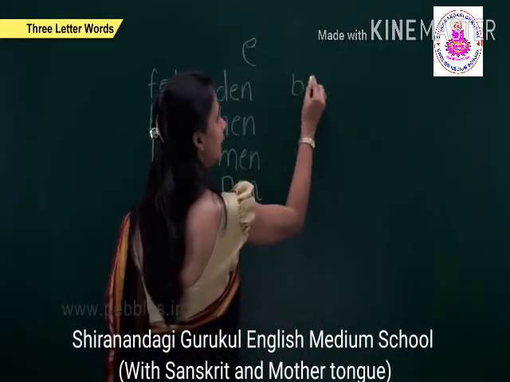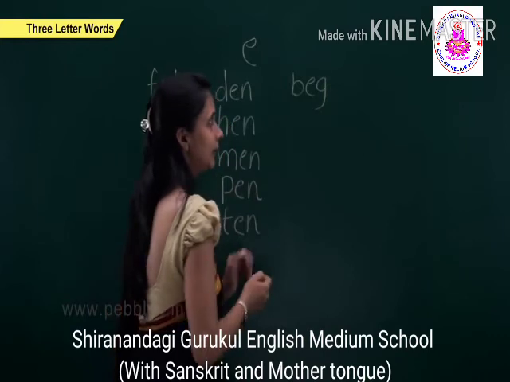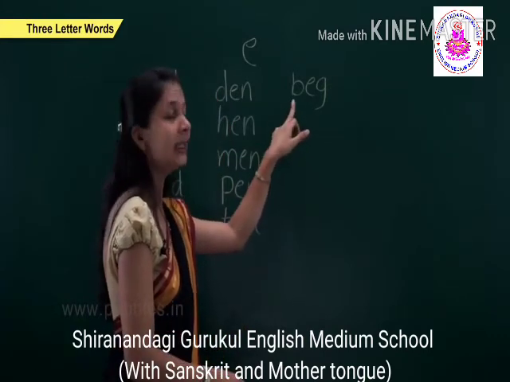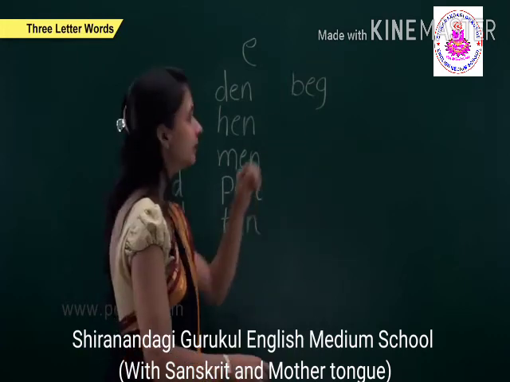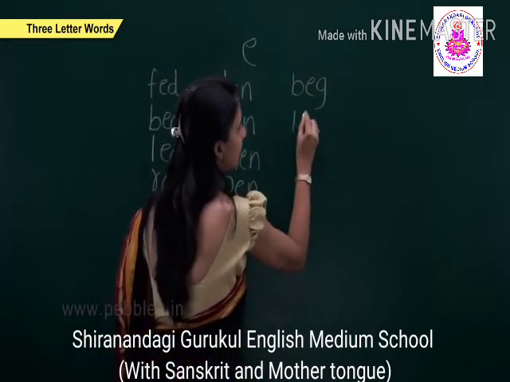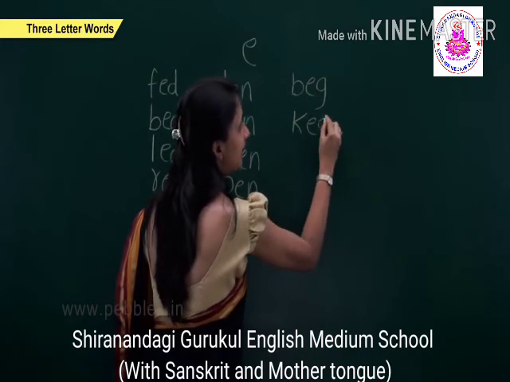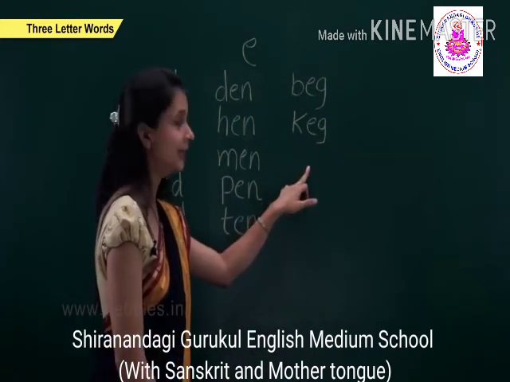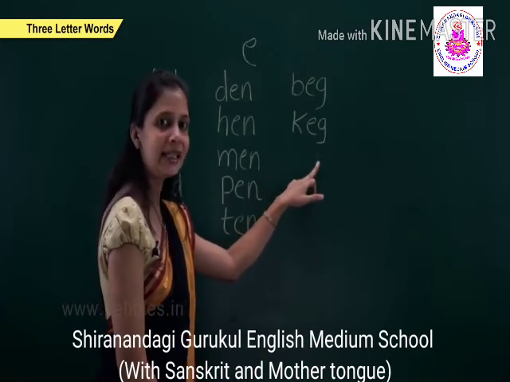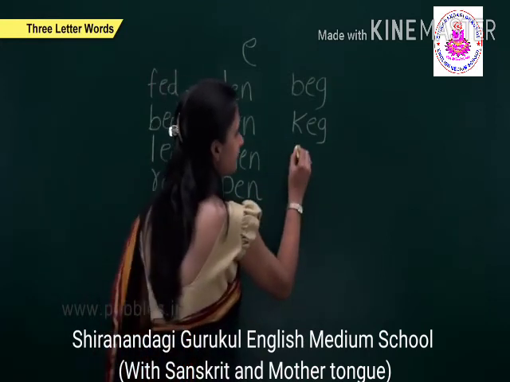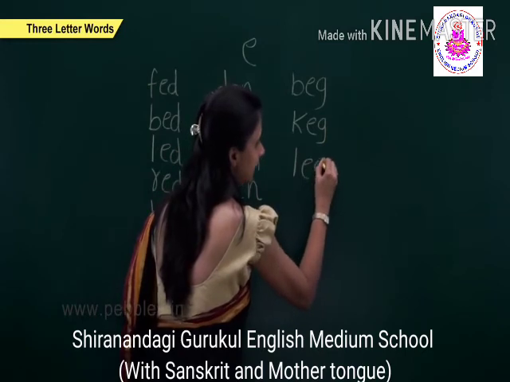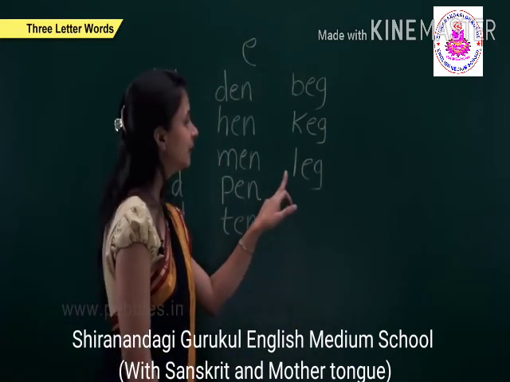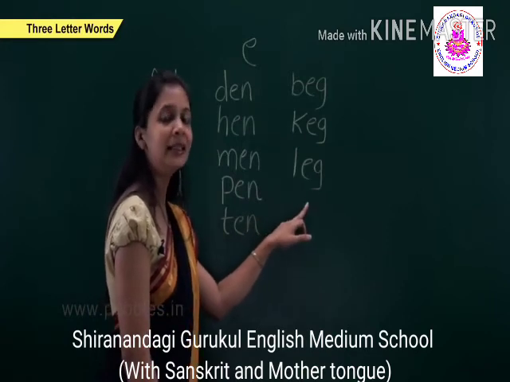B, e, g, beg. The next is k, e, g, keg. The next is L, e, g, leg.